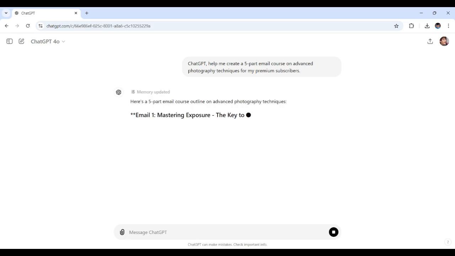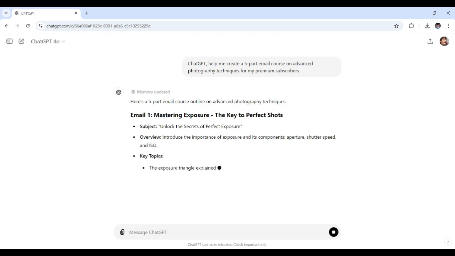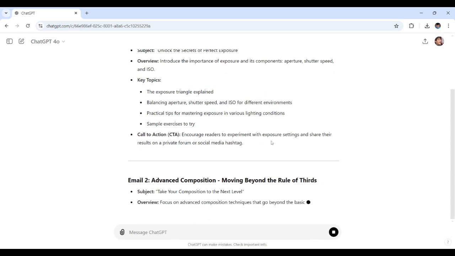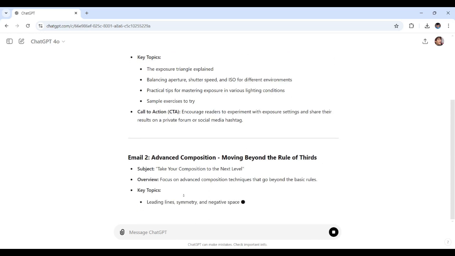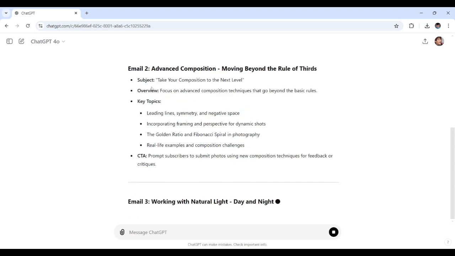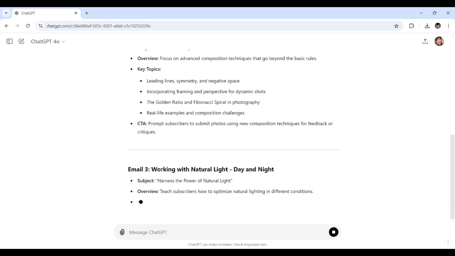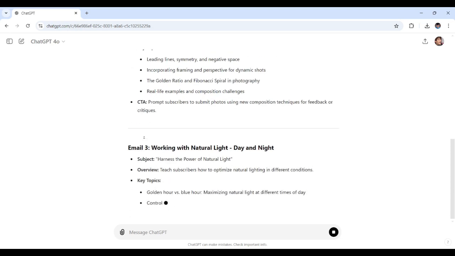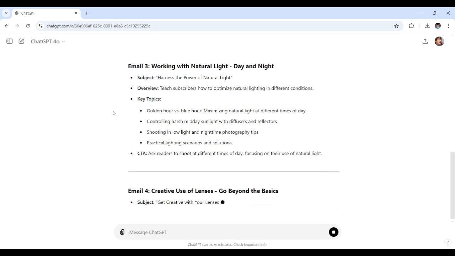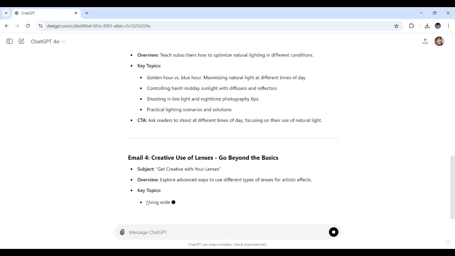All right, here it is. For example, for email 1, there's the subject, overview, and key topics, including a call to action. There's email 2, talking about advanced composition, with the same details, the CTA, key topics and such, which will be included in each email that ChatGPT suggests.